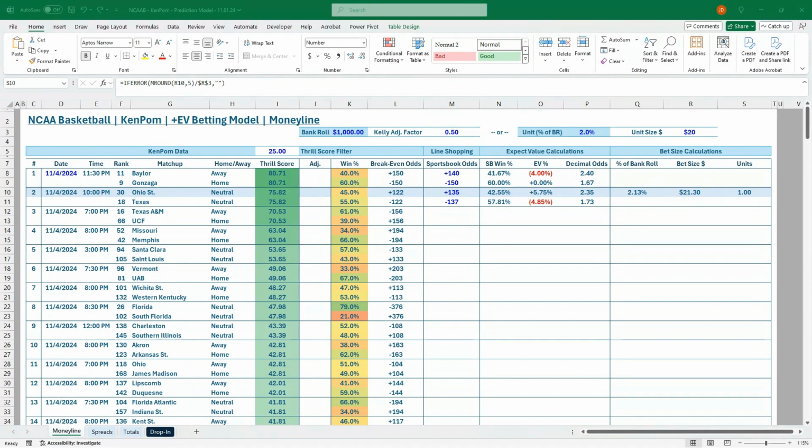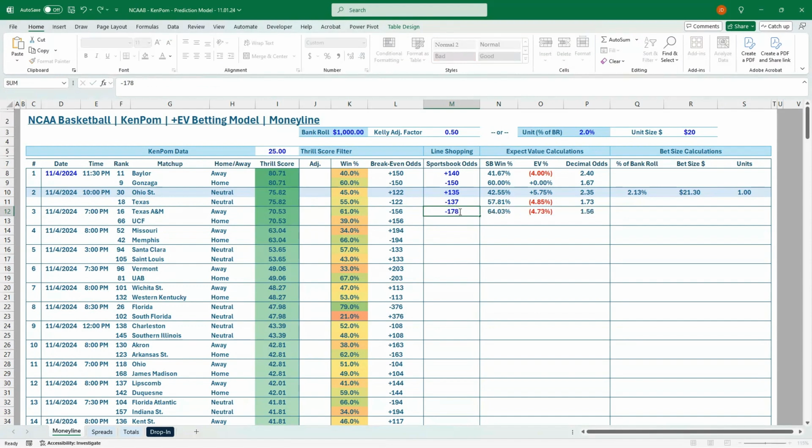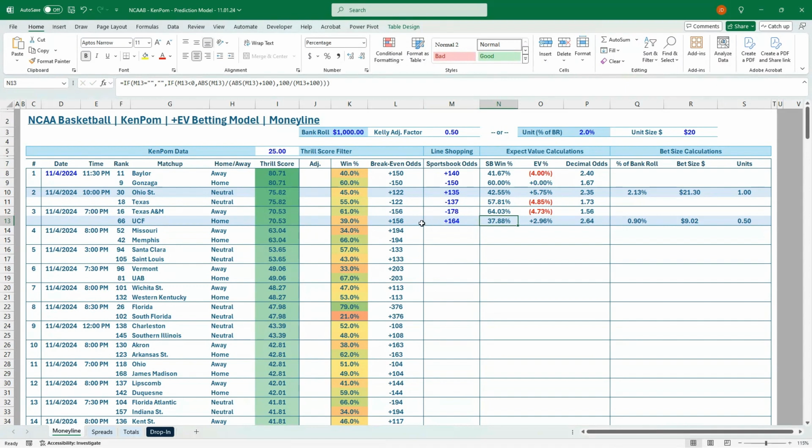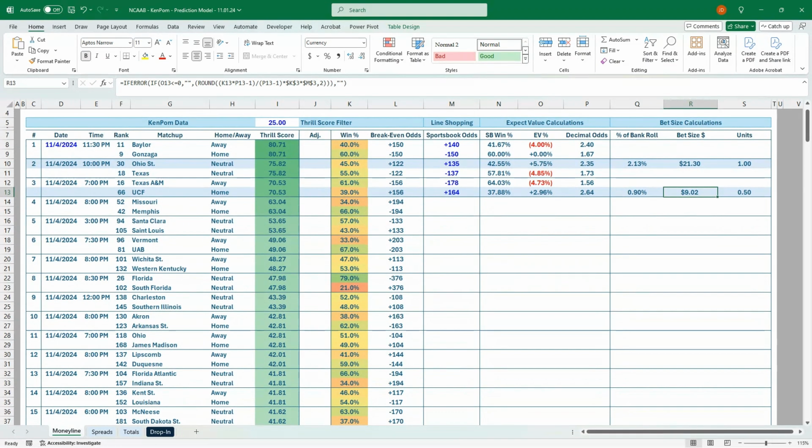Let's see what else we got here. UCF and A&M. Just searching here. So we have minus 178 on FanDuel and plus 164 on DraftKings. So there's our second EV bet, where we've got UCF at home with a 39% chance of winning. DraftKings is saying they only have a 37.88% chance. $10 bet for UCF.